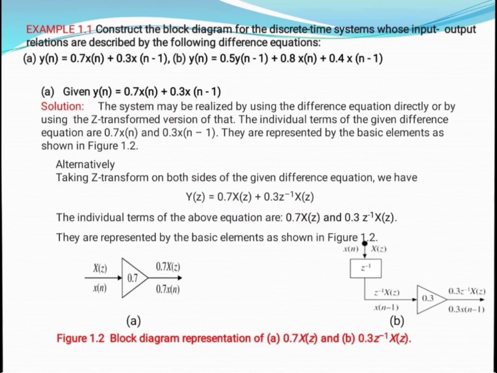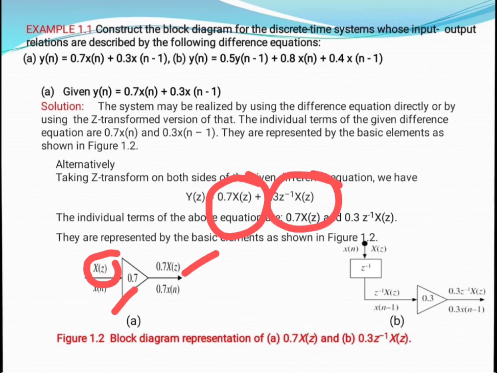Now we need to implement this again with the help of basic building blocks. We can have both forms. As you can see, 0.7 of X of z. Simply, 0.7 is a constant value, so with the help of a multiplier, when we multiply X of z by 0.7, we get 0.7 of X of z. Next, what do we need to implement? 0.3 z inverse of X of z. First of all, here we have X of z, and we need z inverse, so we simply put a z inverse, and the output of this is z inverse of X of z.